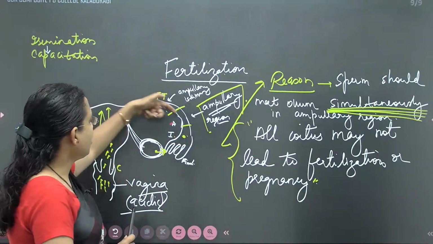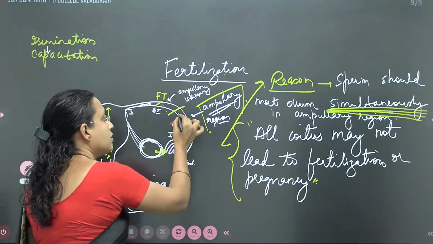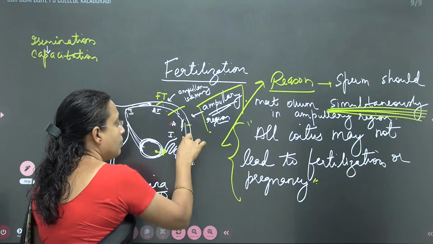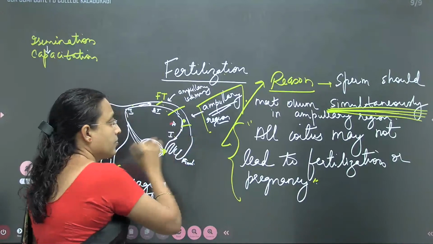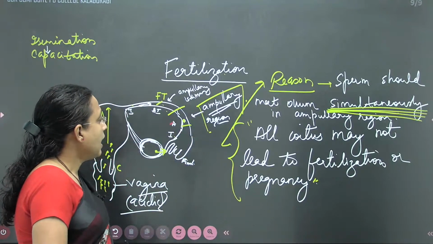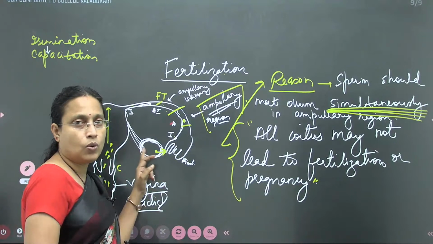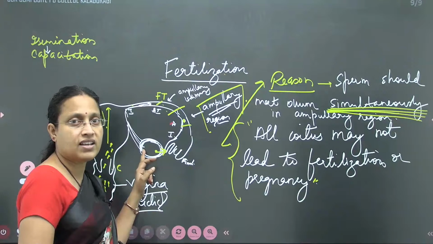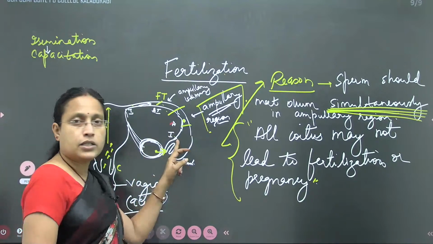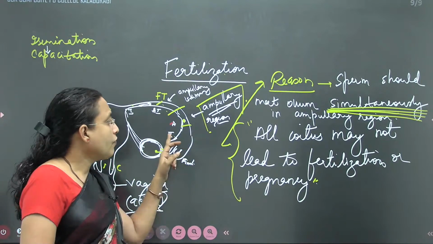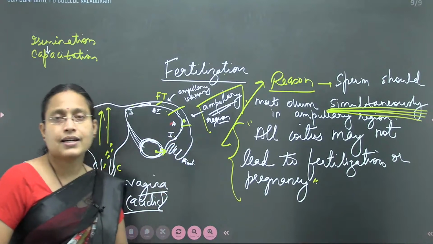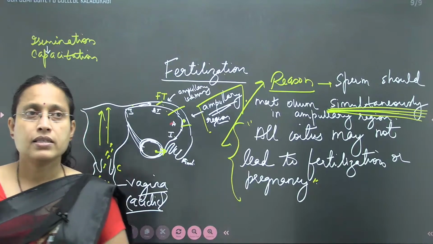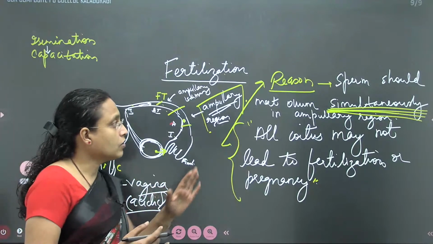It means that the sperm should be present here in the ampullary region, and ovum should also be present in which region? Ampullary region. Understand? And ovum will be released outside the ovary by a phenomenon called ovulation. Okay, in a secondary oocyte stage it will be, and it is collected by the fallopian tube. Now, the fallopian tube has ciliated columnar epithelium. See, ovum is non-motile, so they meet simultaneously.